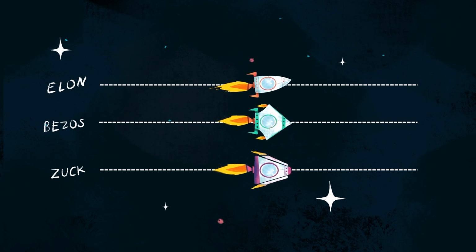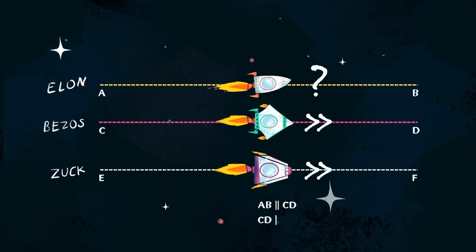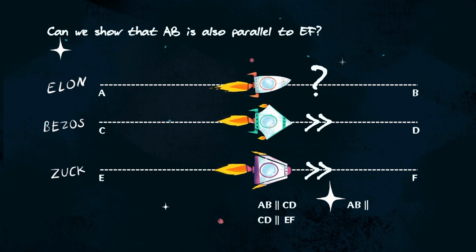The coordinator has established that the track for Zuck's rocket is parallel to Bezos's trajectory, but he has not had time to check whether it is also parallel to Elon's trajectory. If AB represents the trajectory of Elon's rocket, CD represents the trajectory of Bezos's rocket, and EF represents the trajectory of Zuck's rocket such that AB is parallel to CD and CD is parallel to EF, can we show that AB is also parallel to EF? If so, prove how.